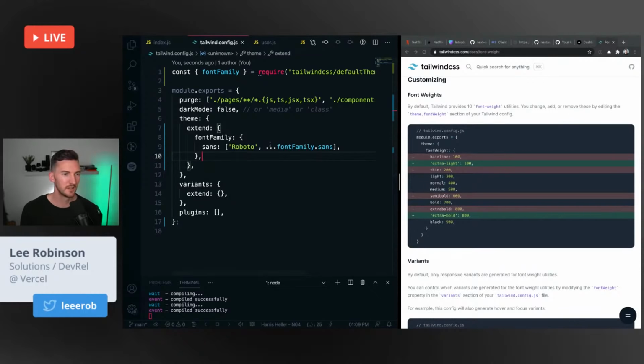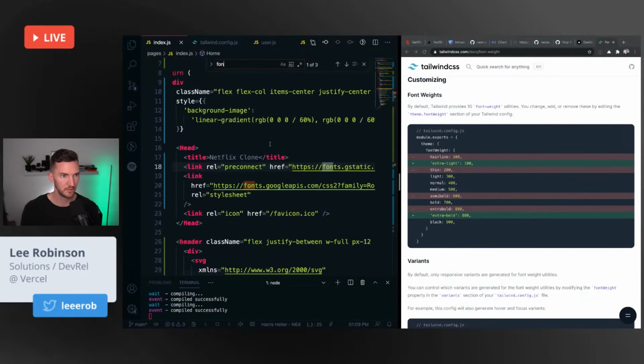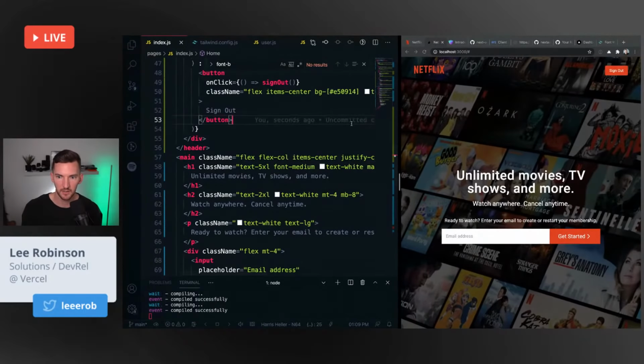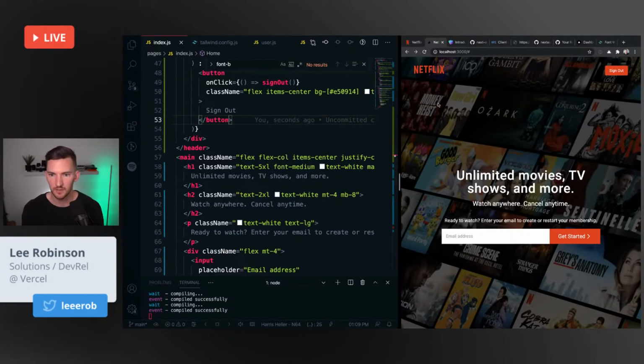Actually, let me guess, I'm doing text, or wait, no, font bold. So I'm doing font bold here, which is 700 by default. So I could just change this to medium so that it actually uses the correct weight. There we go. That's better. Much better, much, much better. Can't tell. Is that a 400 or a 500?